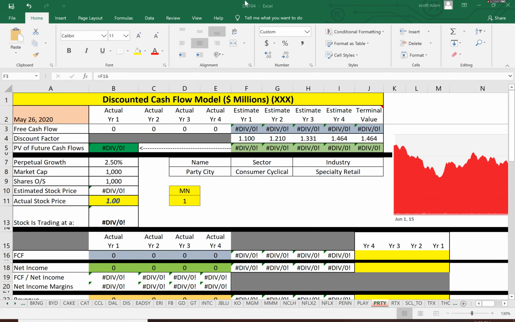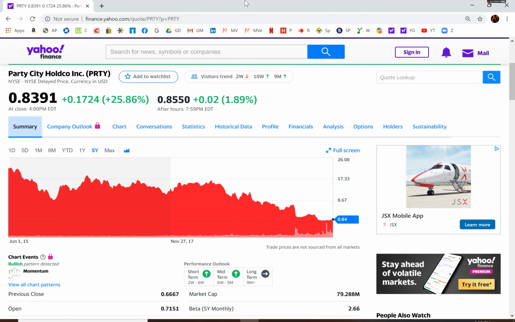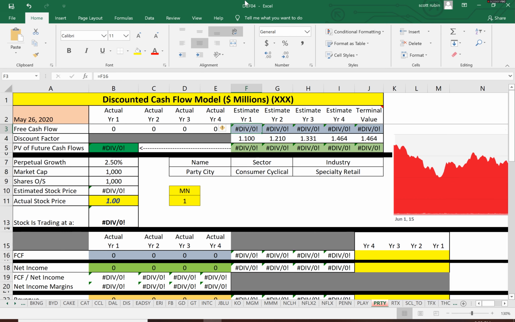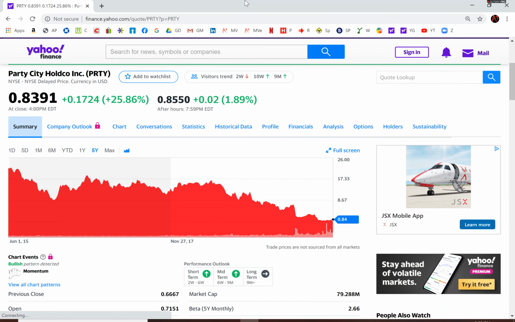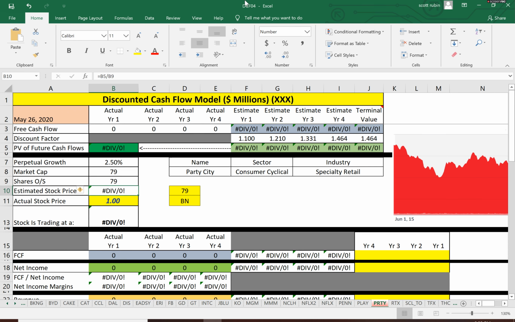Let's calculate the stock price for Party City. Now first, we'll get their market cap, 79.3 million. And their stock price is 0.8391. And that means they have 95 million shares outstanding. So when we figure out the value of the company, we have to divide it by 95 million.